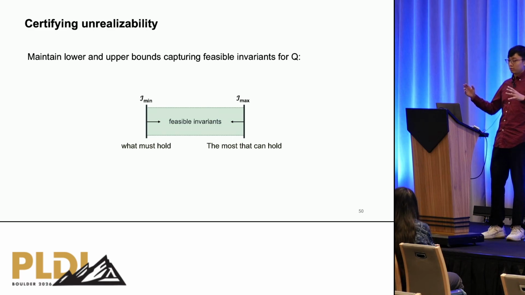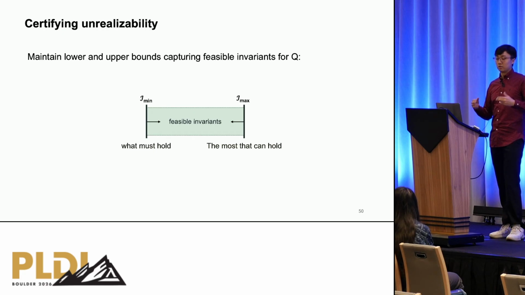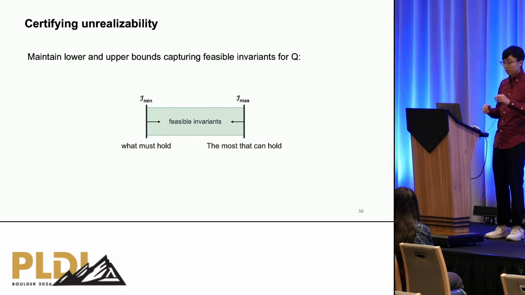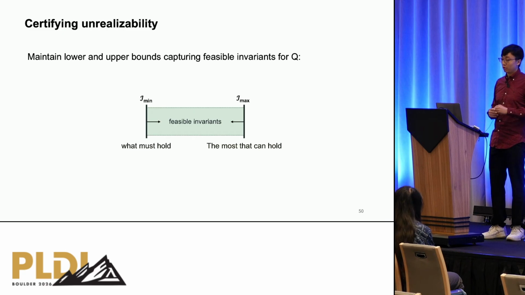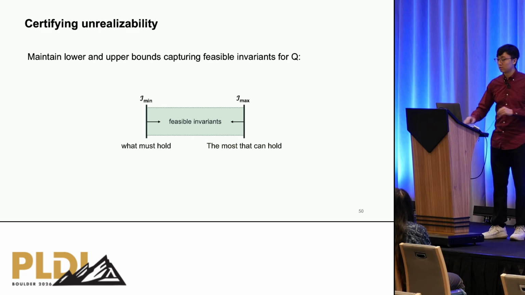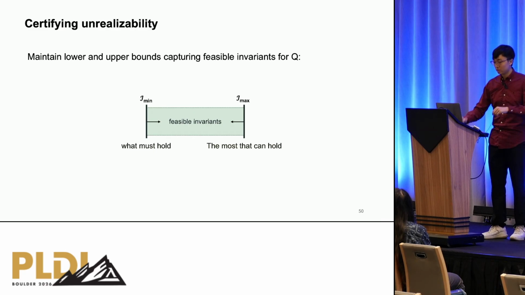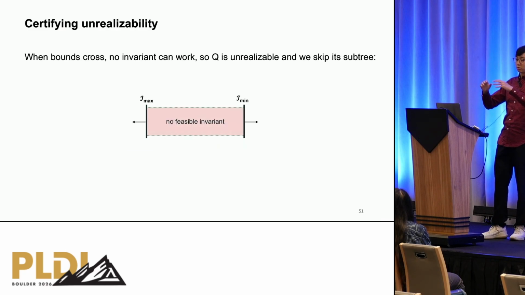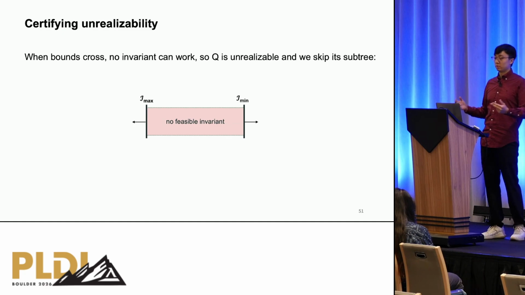We're able to achieve early termination by maintaining lower and upper bounds on the bisimulation invariant throughout the algorithm. Here, concretely, we have I-min, which is the lower bound, which describes what must hold for any feasible invariant for the particular Q. And we have I-max that describes the most I can hold for any such invariant. And this bound will shrink as the algorithm progresses. If at any point the bounds cross, that means no invariant can work for the given Q. So we deem it unrealizable, and we skip the whole subtree.